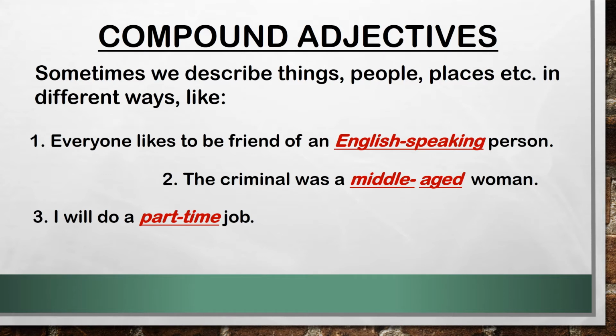Next is adjective of number. When we describe a noun with a number, then it is called the adjective of number. Next is demonstrative adjective. When we use a demonstrative word, this, that, those, these, along with the noun, this is called demonstrative adjectives.